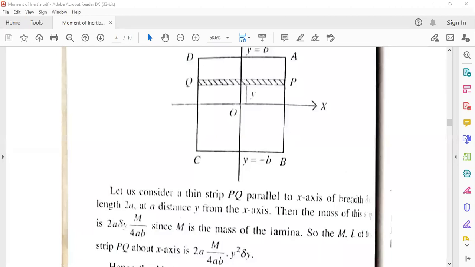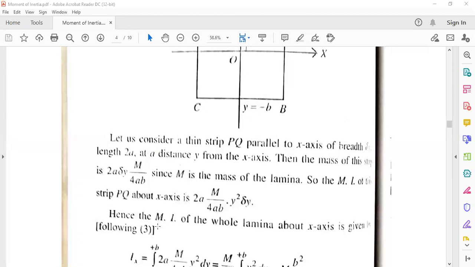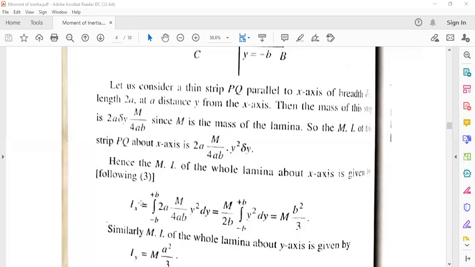We take this integration from minus a to plus a or minus b to plus b according to the line of inertia. About x axis, sorry, it is minus b to plus b. The moment of inertia about x axis is given as follows. About x axis, Ix is the integral from minus b to plus b of 2a m by 4ab into y square. This delta y, when we take the integration, becomes dy.